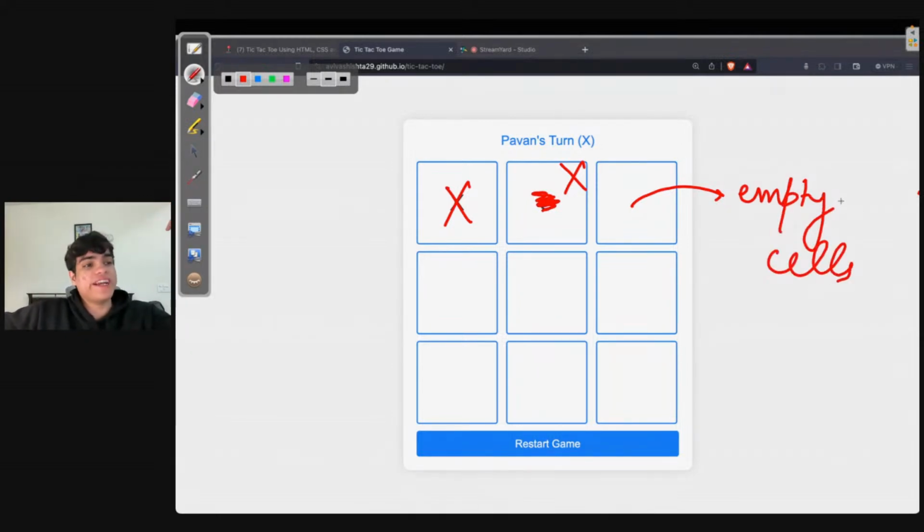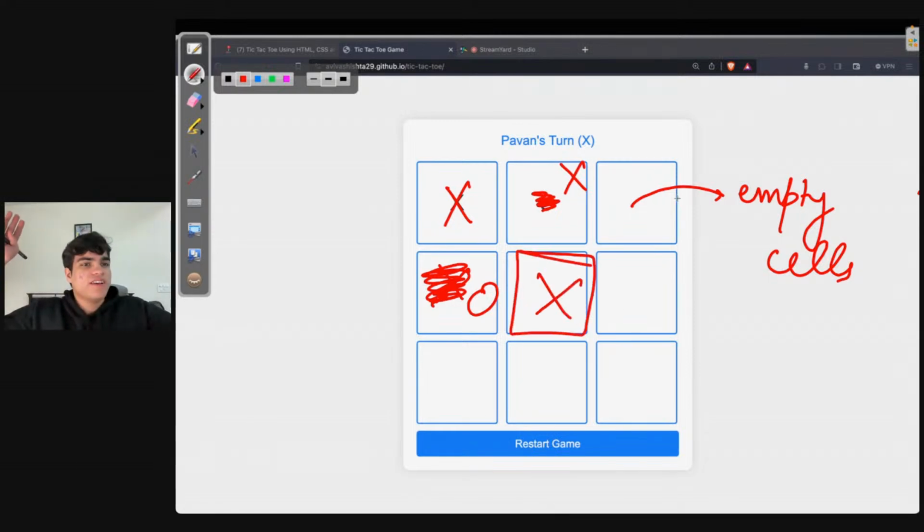You cannot overwrite, right? Let's say Pavan did this. Now, Krishna will not say, "Pavan, get rid of your X, and let me put my O." This cannot be done. Once a turn has been played, it has been played. Once a cell has been occupied, it's occupied. Does everyone agree? So with that, we're covering the entire logic of the game.